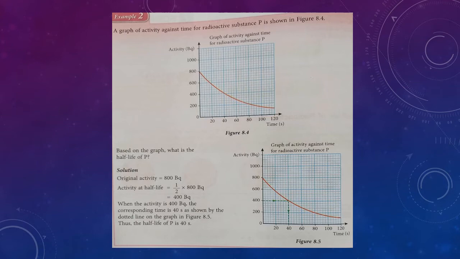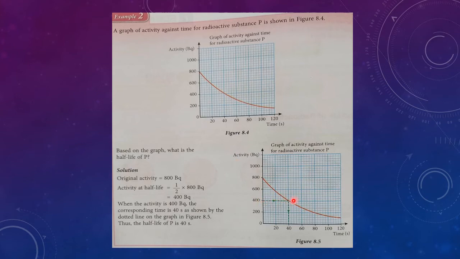Now, how do we determine half-life using a graph? This is a graph of activity against time for a radioactive substance. The original activity was 800. For this 800 to become half is 400. So look at the corresponding time.